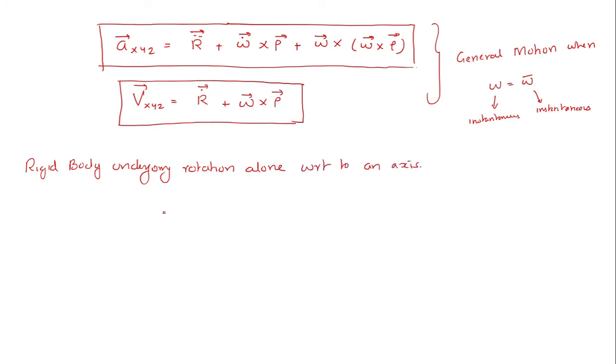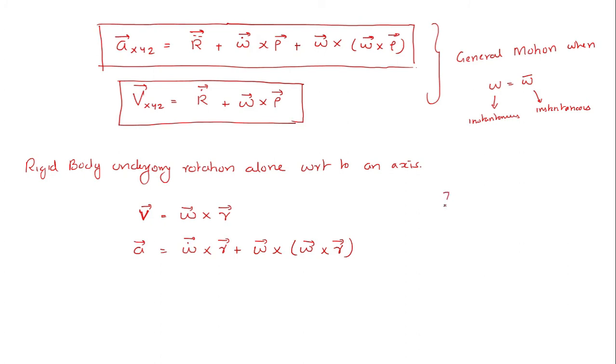Okay, we had studied that the velocity vector at any point of the rigid body is given as omega vector cross r vector. Similarly, the acceleration vector at that time was given as alpha vector cross r vector plus omega vector cross omega vector cross r vector.